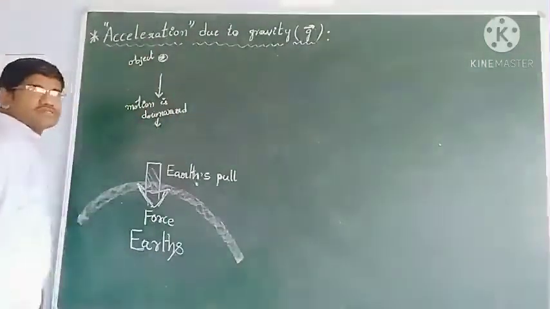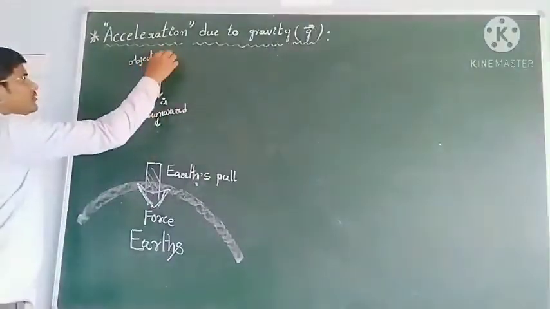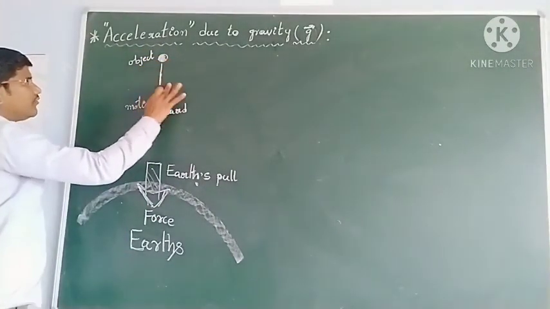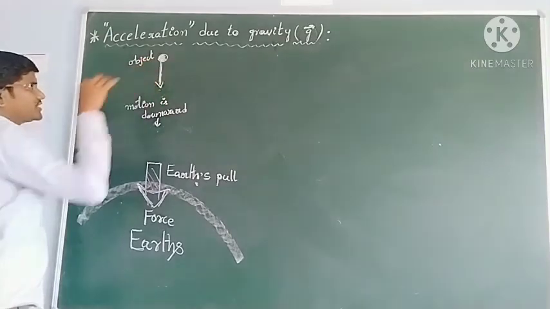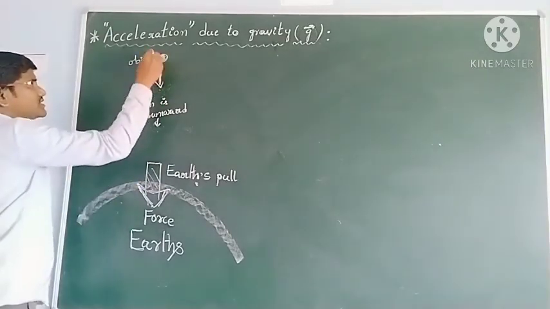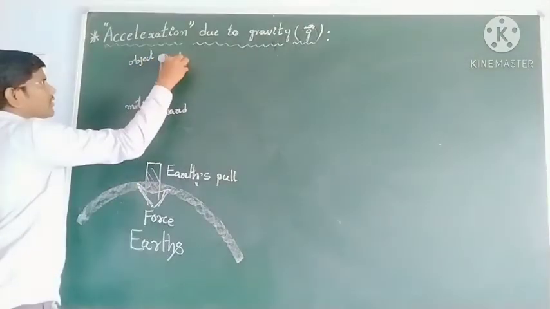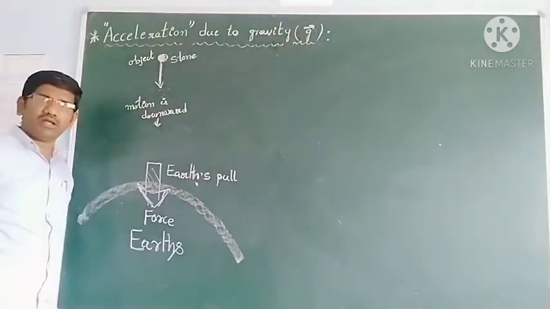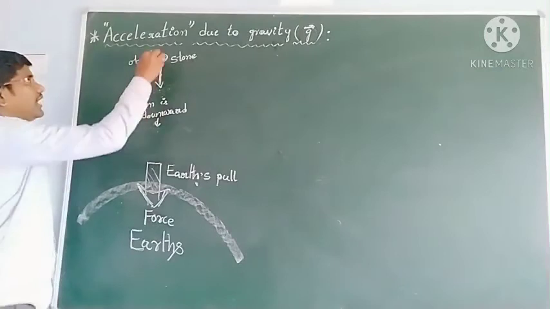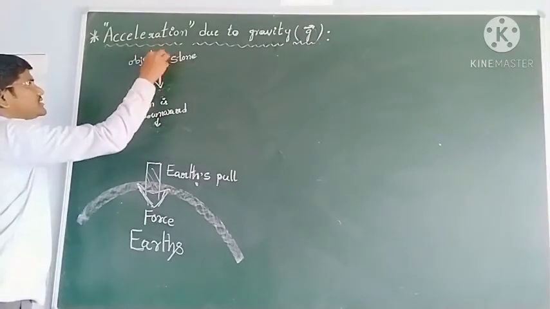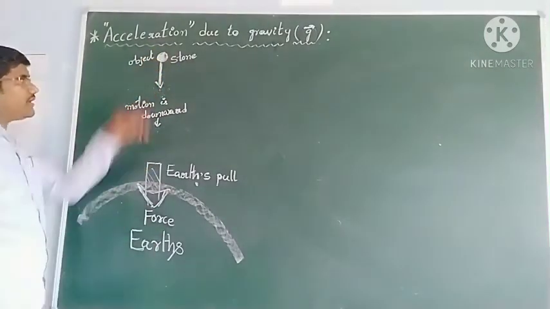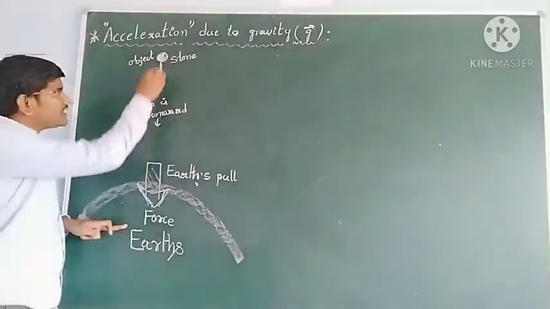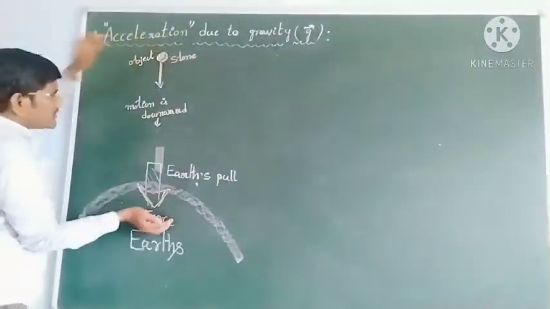See students, this is a stone, or an object, or a piece of chalk, and this stone is falling in the downward direction. We have dropped it from a certain height onto the earth. Why will this piece of chalk come down?